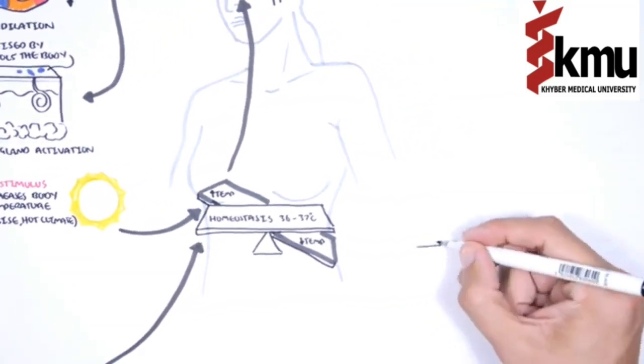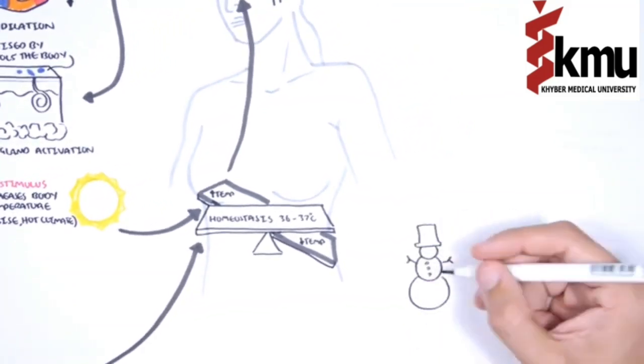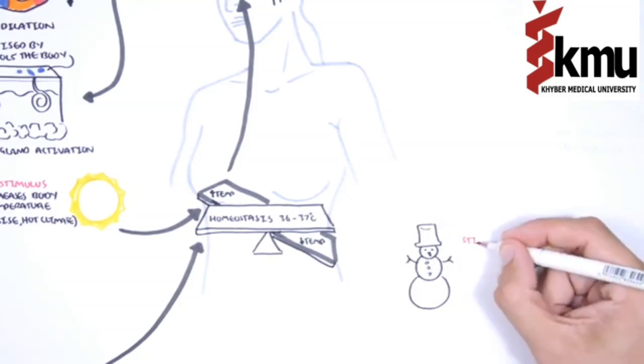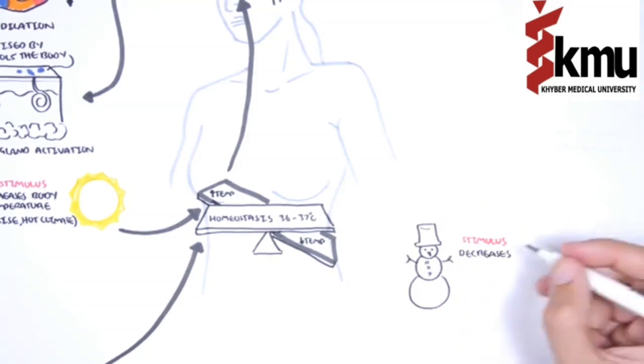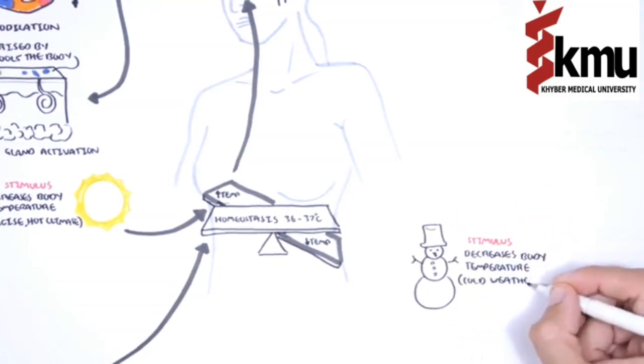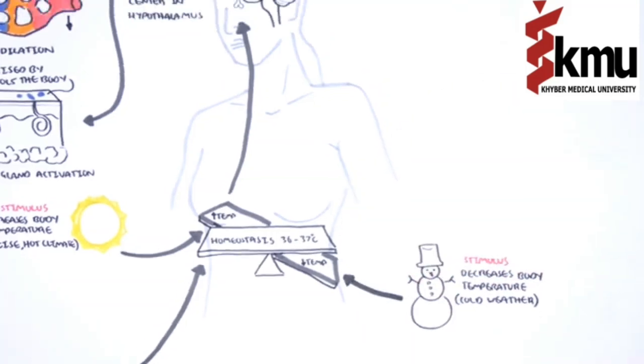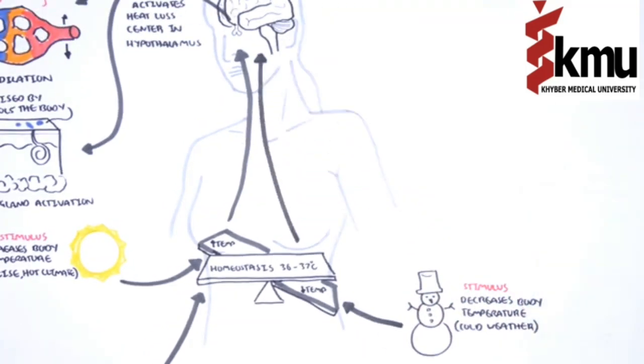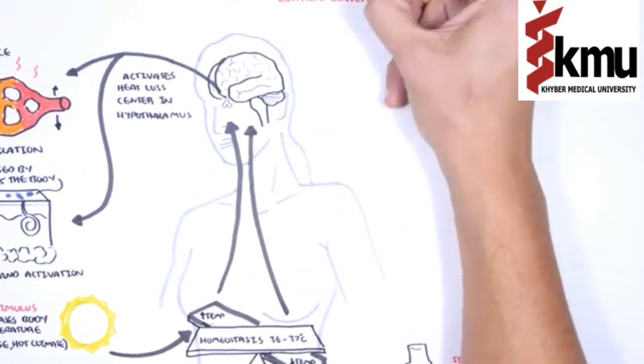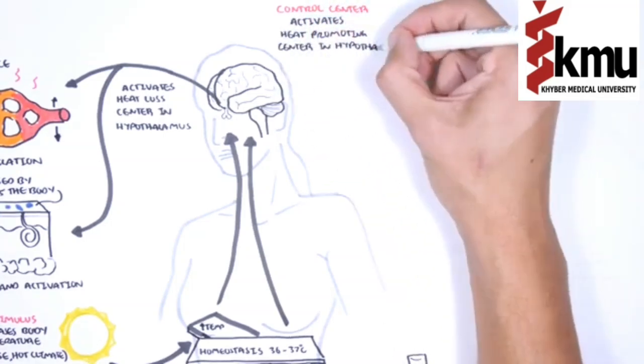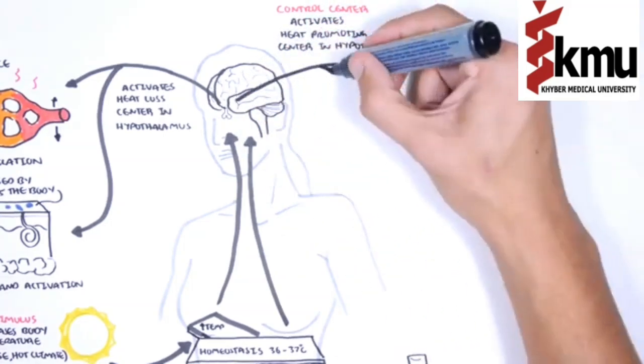Conversely, if the stimulus causes a decrease in body temperature, such as the cold weather outside, let us just say your body temperature drops much below 36 degrees Celsius, the brain, which is the control center, activates heat conserving mechanisms.